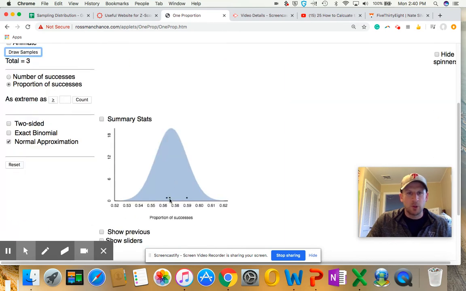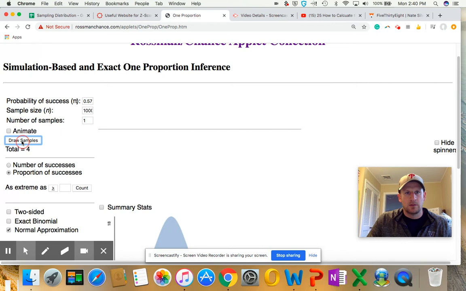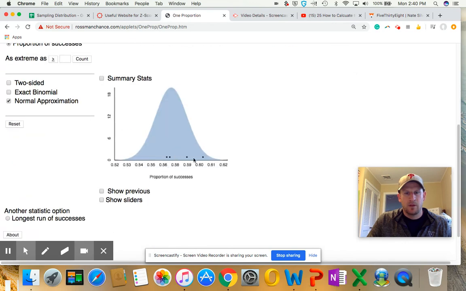Okay, this one looks to be right about 57. So that's probably the closest approximation I've gotten so far. Okay, let's do another one. Now we're at 4. Here we start to see some variation. Okay, again, it's further away from that 57%. But up to this point, out of these 4 observations, do you see a normal curve? Okay, I don't see a normal curve.